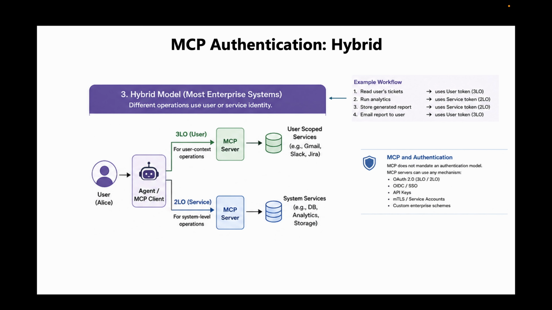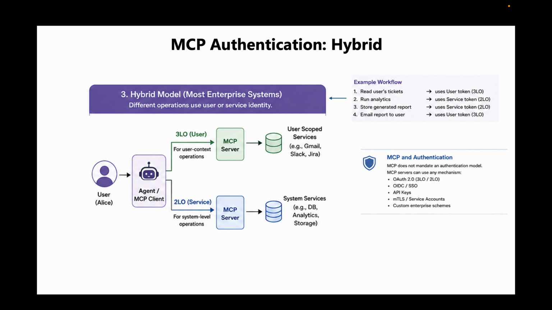In practice, most enterprise agents don't operate purely as a user or purely as a service. In fact, they use a hybrid model. There are certain actions that need to happen in the user's context because they involve a person's data or permissions. For example, reading the end user's email, accessing Jira tickets, or posting a message on their behalf requires 3LO.